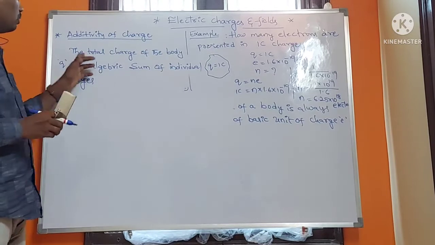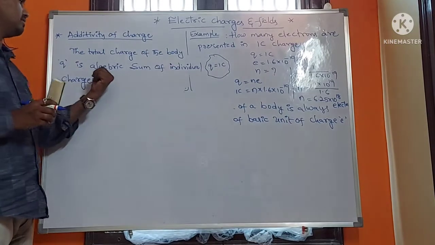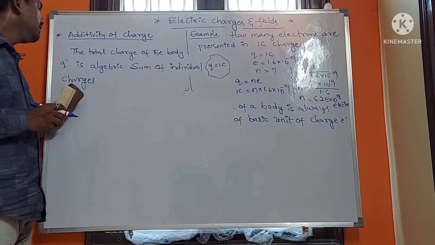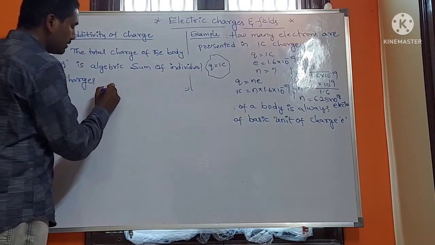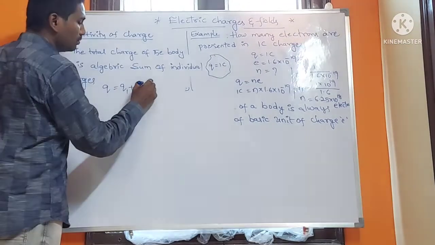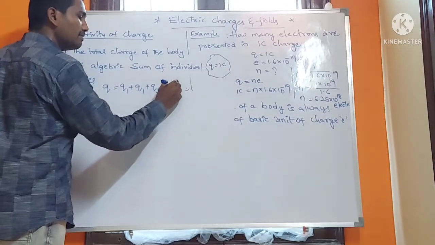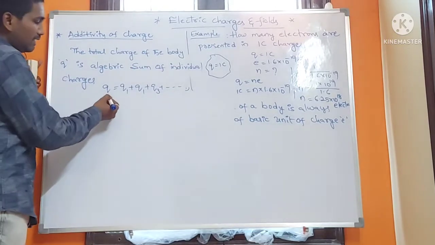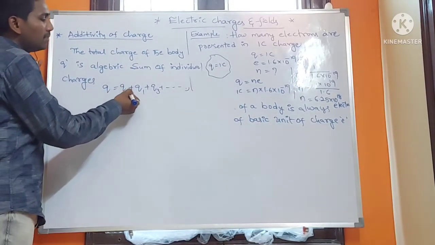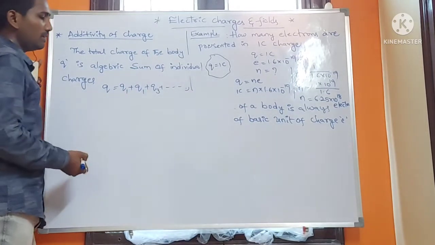That means Q is equal to Q1 plus Q2 plus Q3 and so on. The total charge of the system is equal to the algebraic sum of the individual charges.